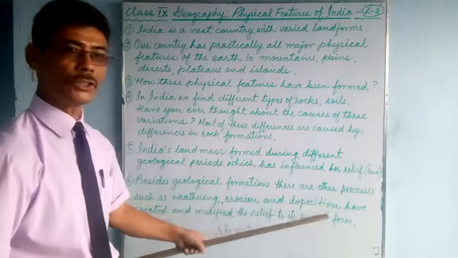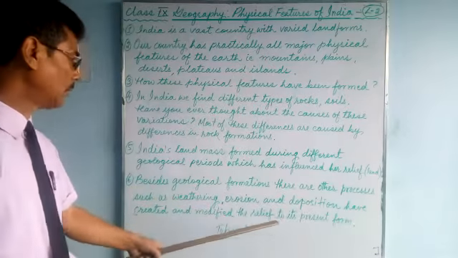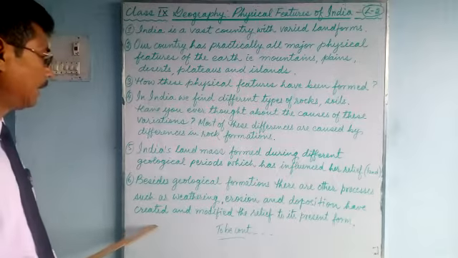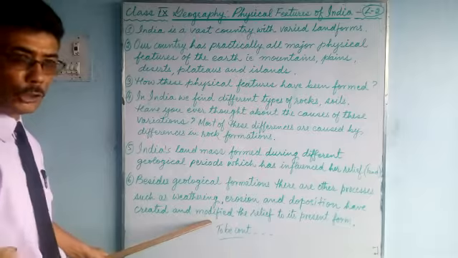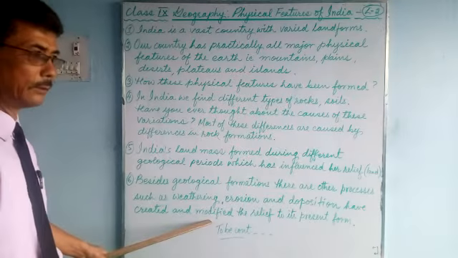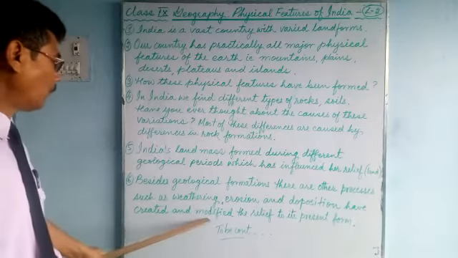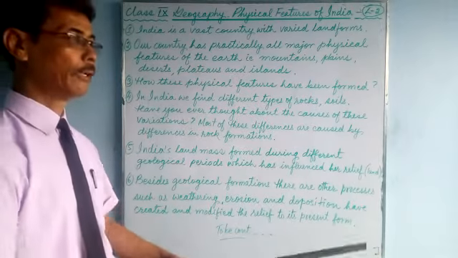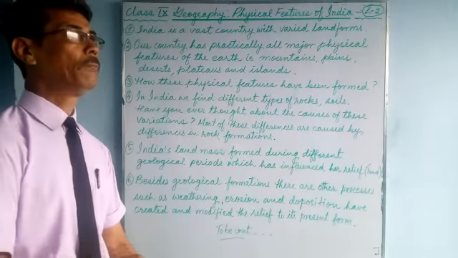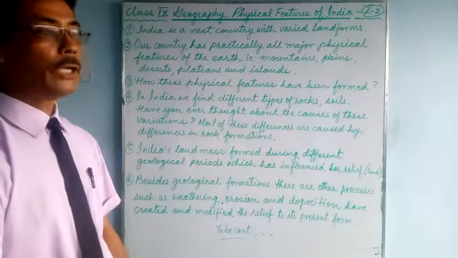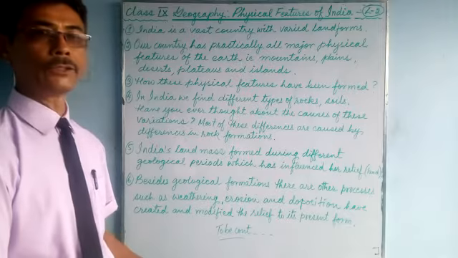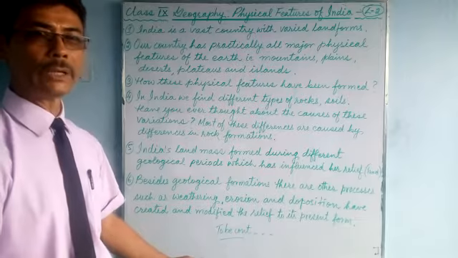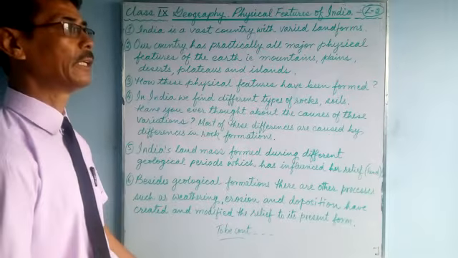So, weathering, erosion and deposition are other natural processes. They have created and modified, changed, the shape and size of the landform. They created and modified the relief, the land, to its present form where we live. Millions of years ago, India's shape and size was not like this. It was quite different. We'll talk about it in our next class. It's quite interesting. I will explain in detail later on.